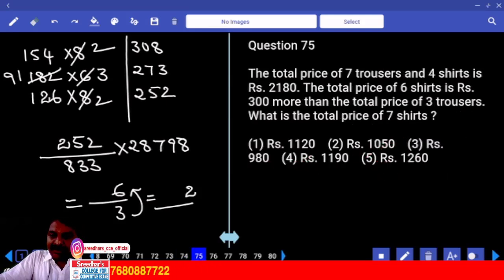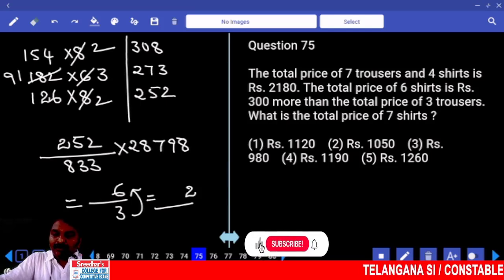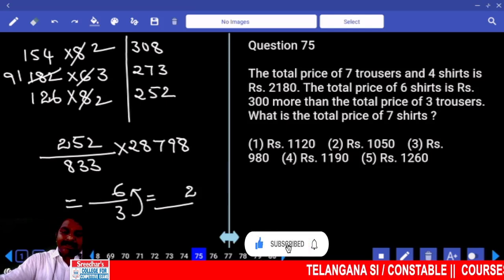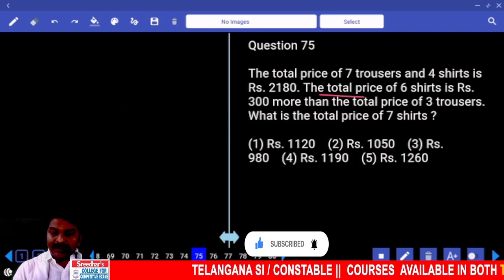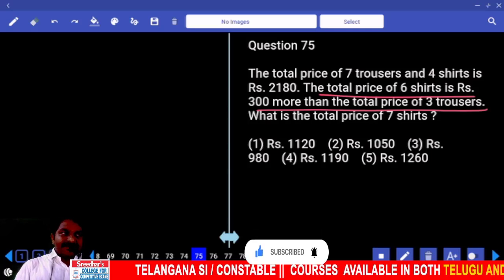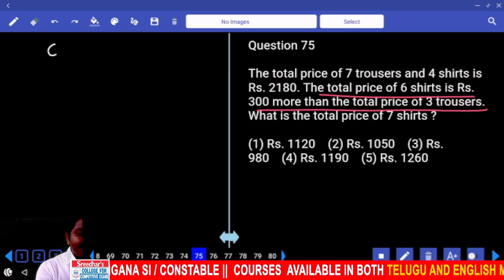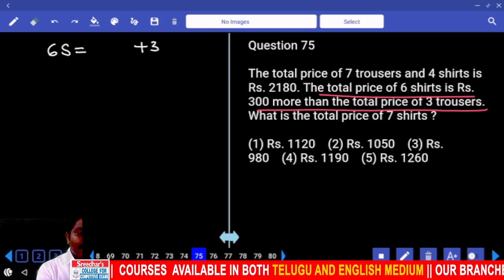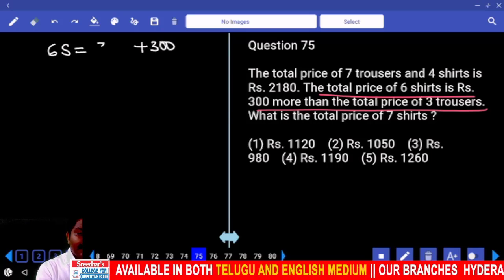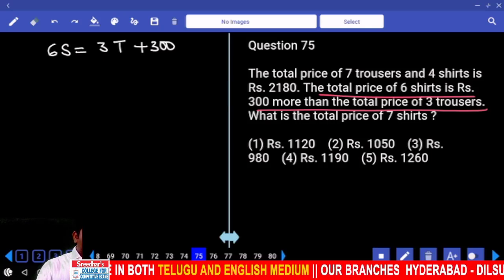The price of 7 trousers and 4 shirts is 2180. The total price of 6 shirts is 300 more than the total price of 3 trousers. What is the total price of 7 shirts? Let me take the second condition first. The price of 6 shirts is 300 rupees more than 3 trousers.